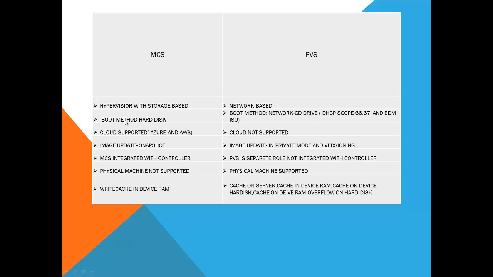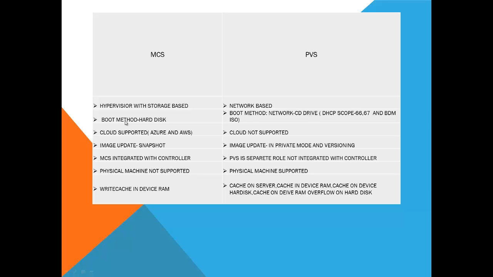The second one is the boot method. MCS-based machines will use the hard disk boot method, but PVS-based machines will use the network boot method as well as the CD drive boot method. For network, DHCP scope options 66 and 67 will be used. Also for the ISO method, the CD drive, we can create the BDM ISO file and map it into the CD drive.